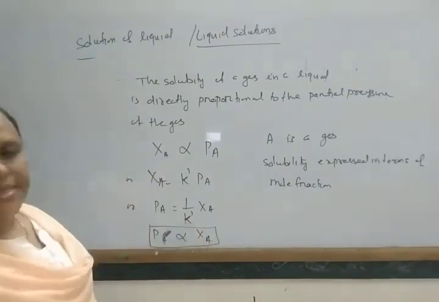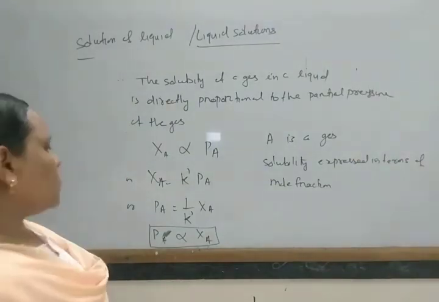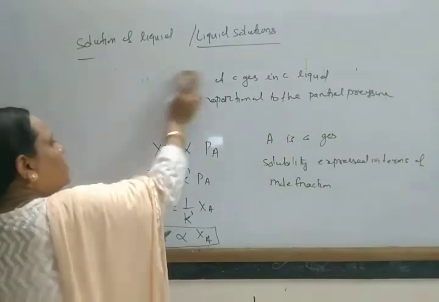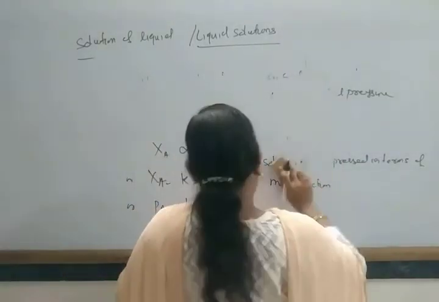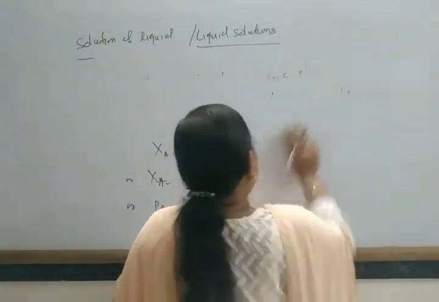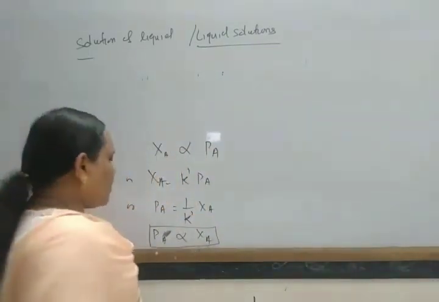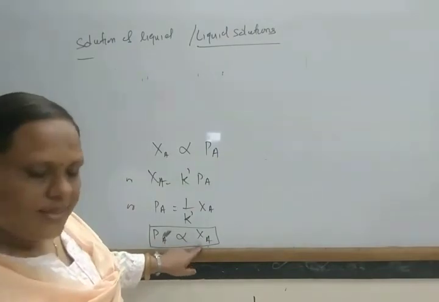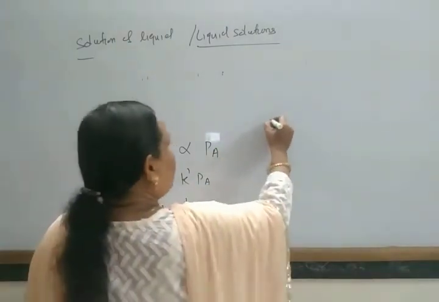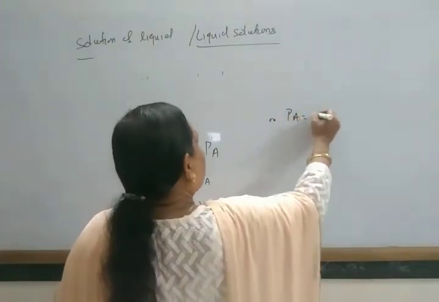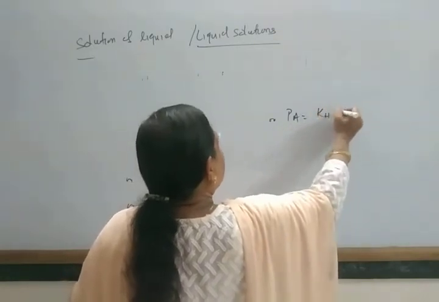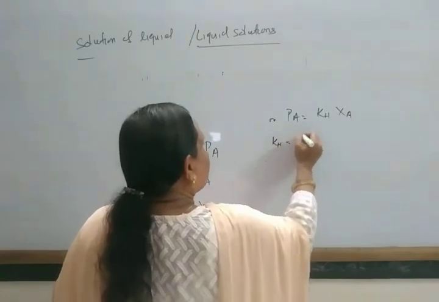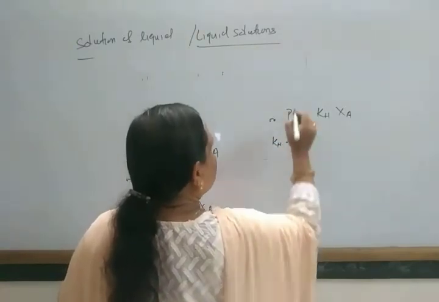So from this, Henry's law can also be stated as PA equals 1 by K dash XA, or another way we can write PA equals KH into XA. This KH equals 1 by K dash.